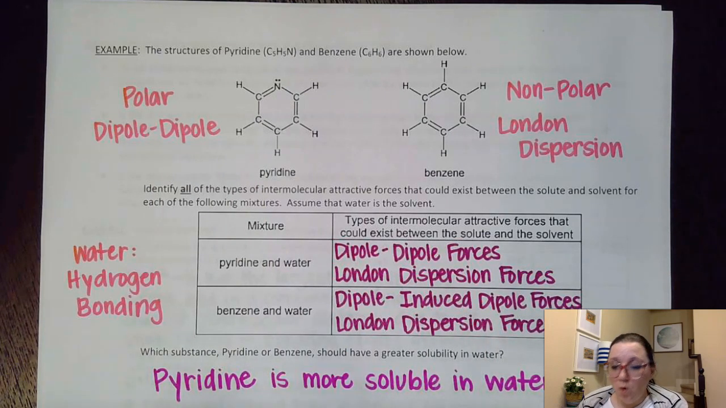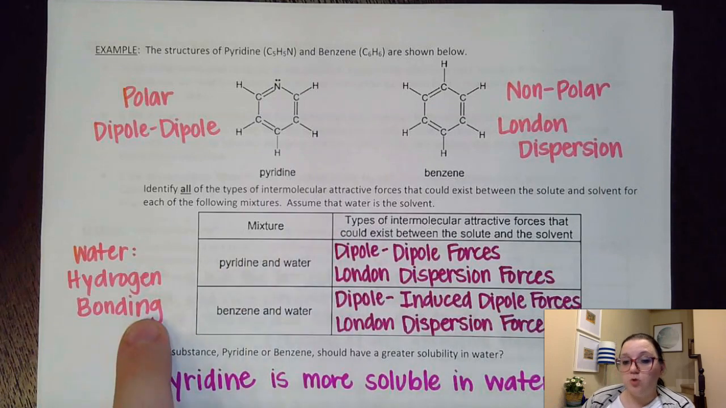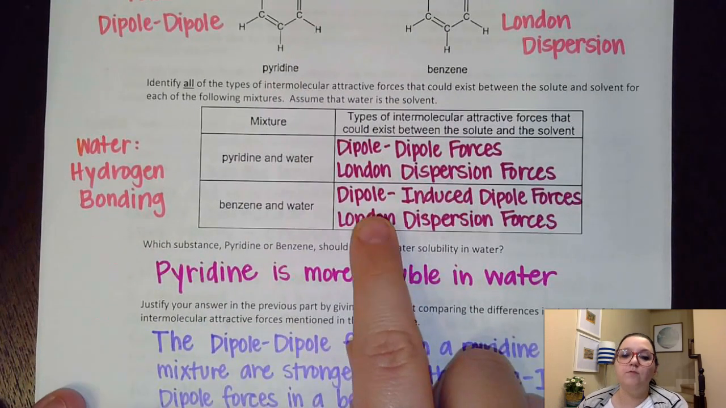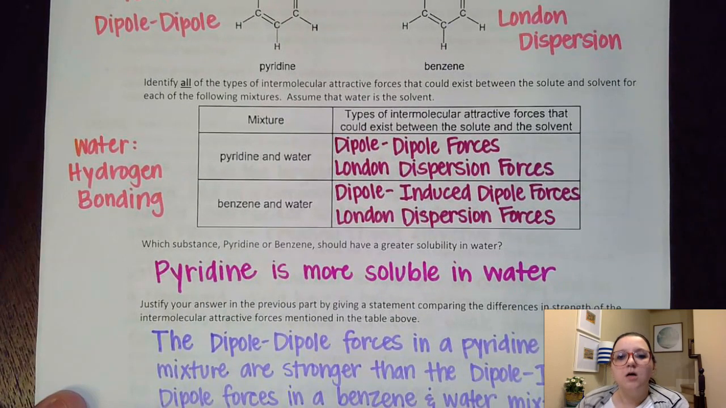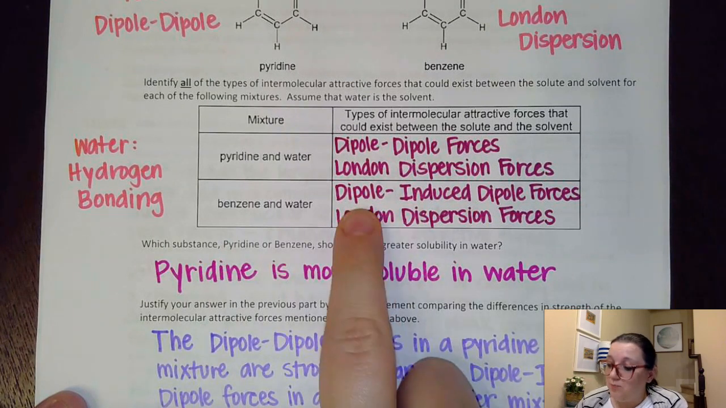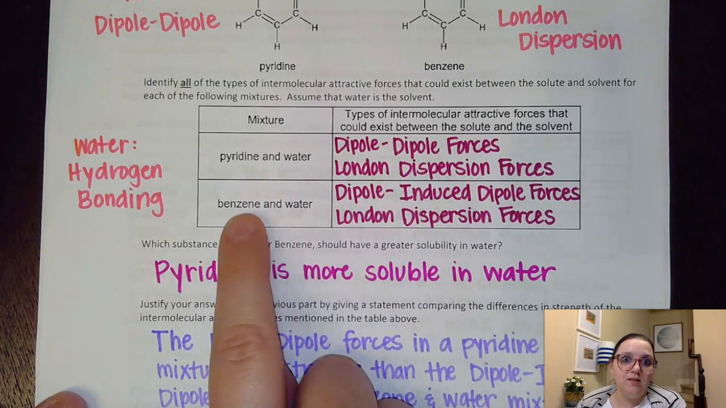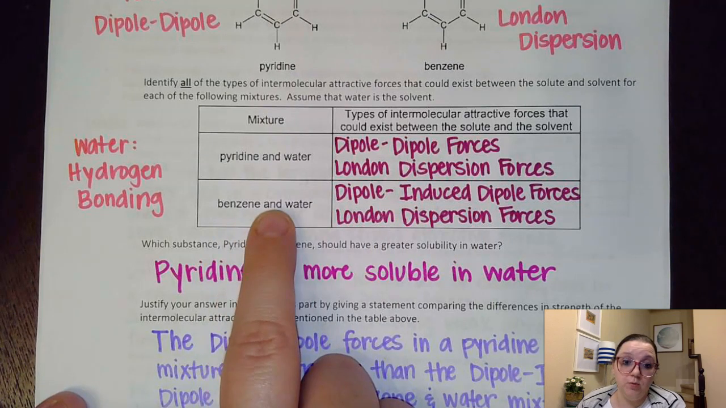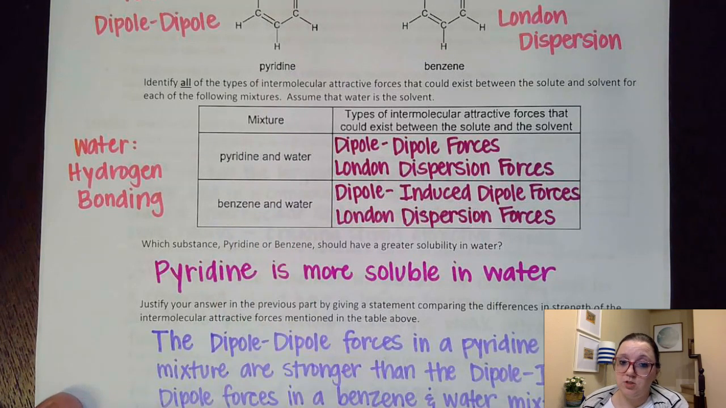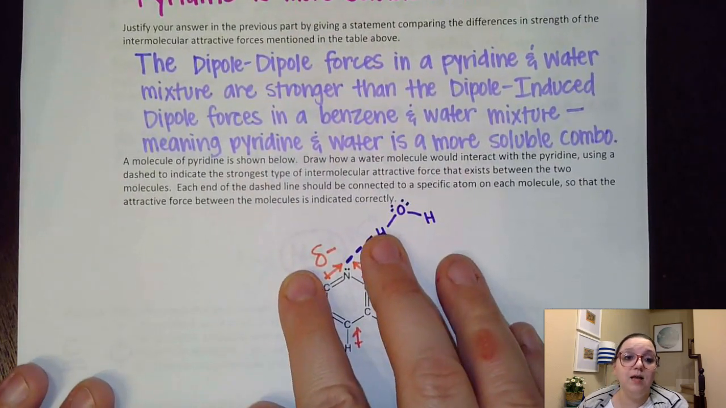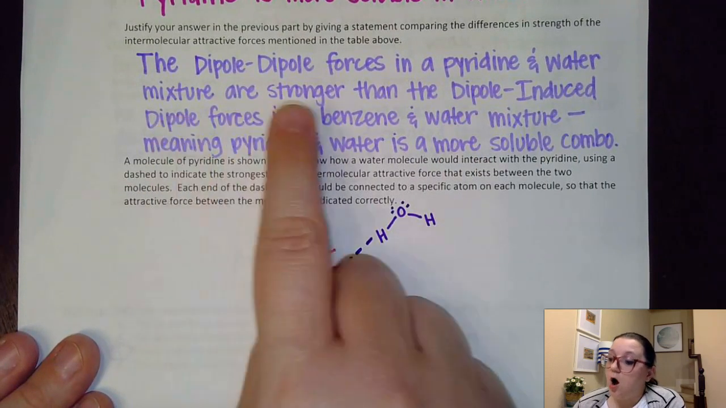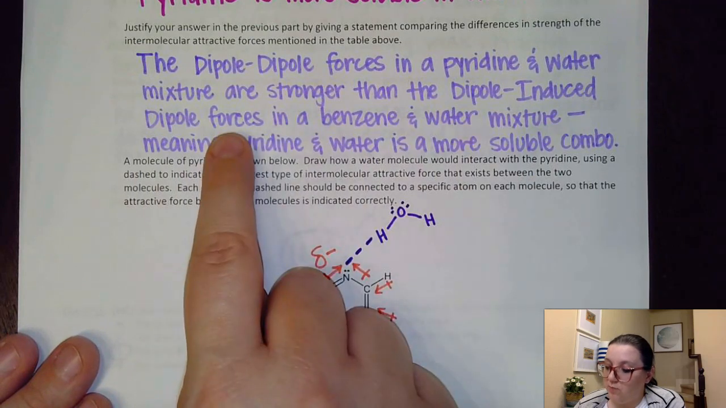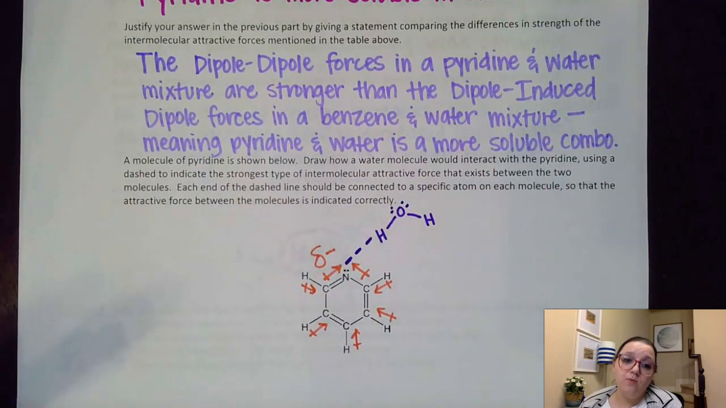However, on benzene and water, I had a weak and fairly strong attraction, and now I would be trading out for something that's fairly weak. So the hydrogen bonding is not likely to break apart to go and form much weaker dipole-induced dipole forces. So more than likely, this combination would be practically insoluble with each other, if not completely insoluble. To justify that, the next example says the dipole-dipole forces in a pyridine and water mixture are stronger than the dipole-induced dipole forces in a benzene and water mixture. What that would mean is that pyridine and water would be the more soluble combination.